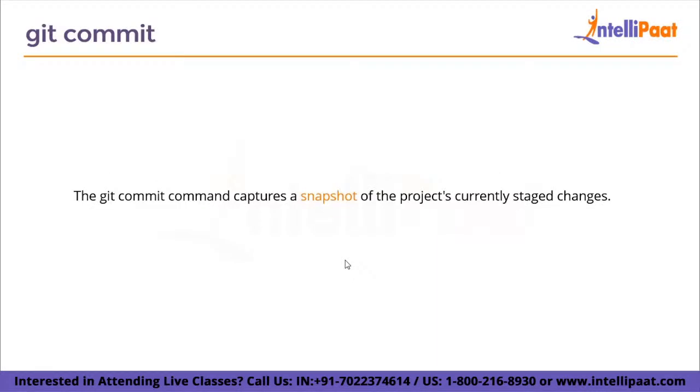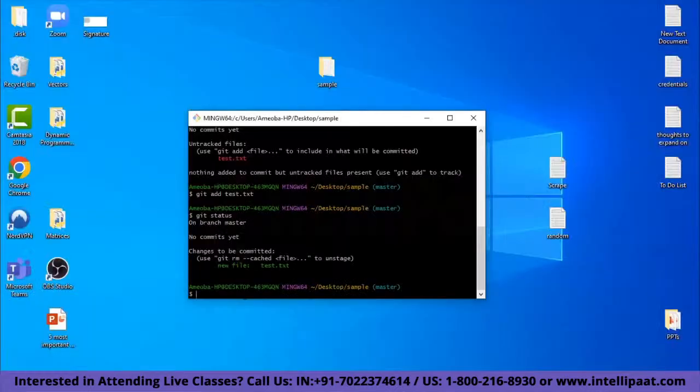Git commit basically captures a snapshot of the project's currently staged changes. Committed snapshots can be thought of as safe versions of a project. Git will never change them unless you explicitly ask it to. So now let us see the git commit command in action.